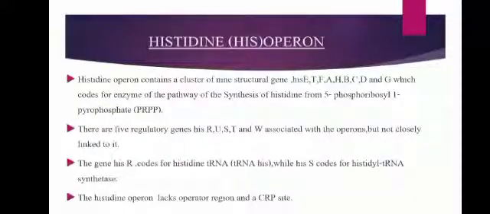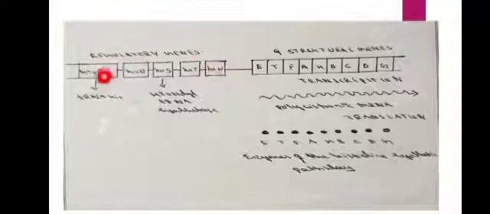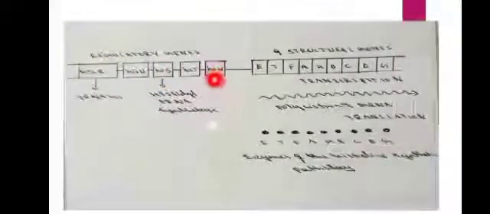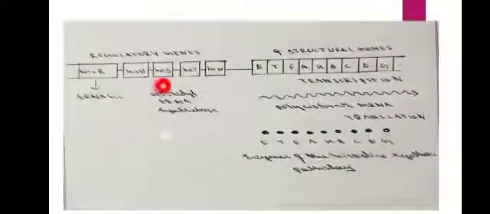So this histidine operon lacks an operator and a CRP site, and it has 9 structural genes, that is E, T, F, A, G, H, B, C, D, which undergo transcription to form a polycistronic mRNA. Polycistronic mRNA is nothing but a single mRNA that codes for more than one protein, and it undergoes translation to give the enzymes that are involved in the biosynthetic pathway of histidine. It also has regulatory genes, that is R, U, S, T, W, where R codes for tRNA histidine and S codes for histidyl tRNA synthetase.